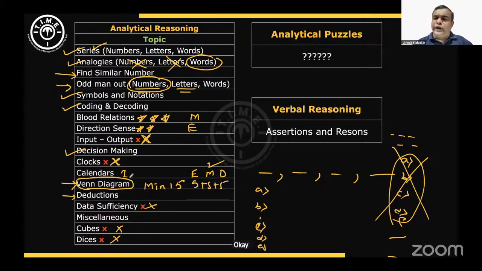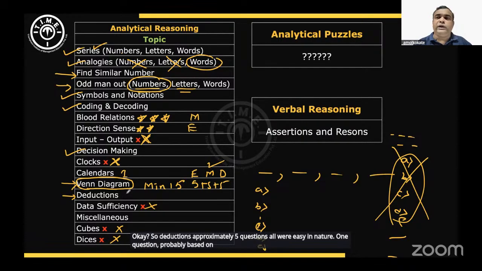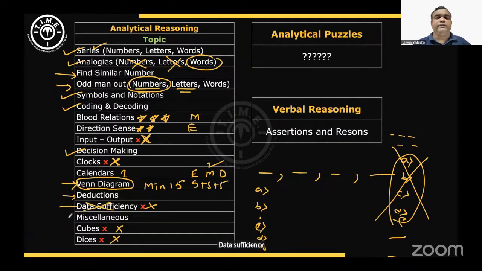So deductions, approximately 5 questions, all were easy in nature. One question was probably based on that either-or conclusion, where students could have made mistakes. Data sufficiency, no questions on data sufficiency.